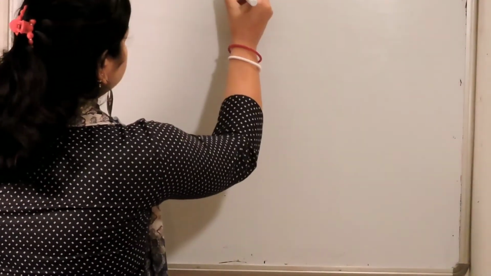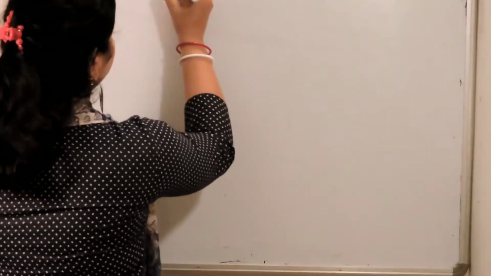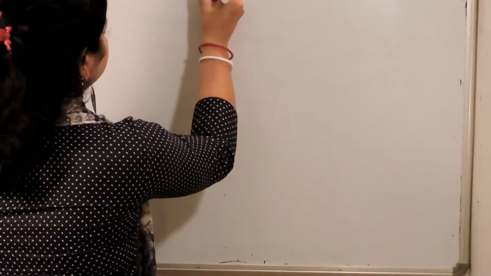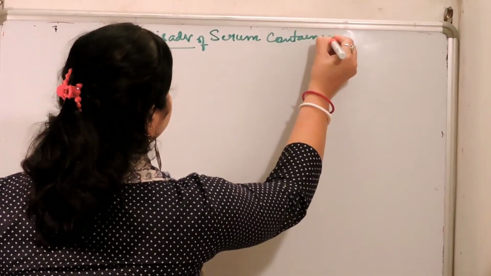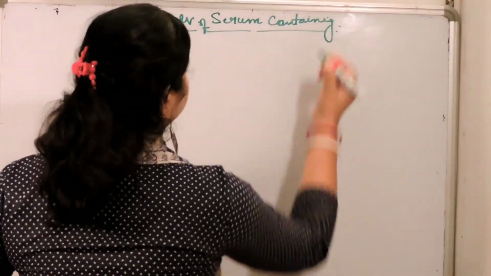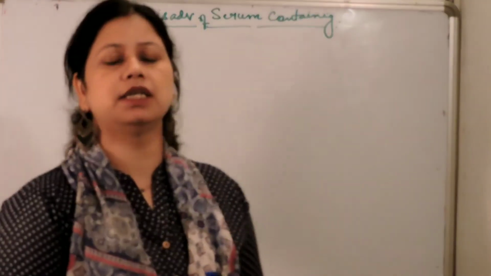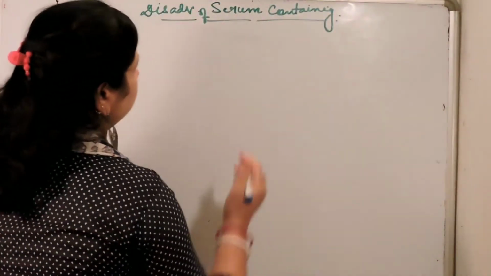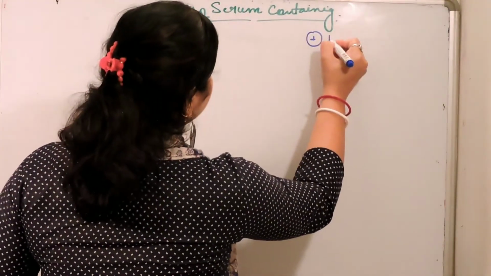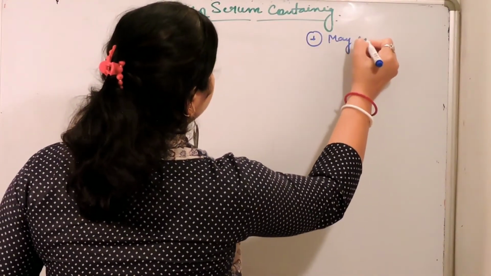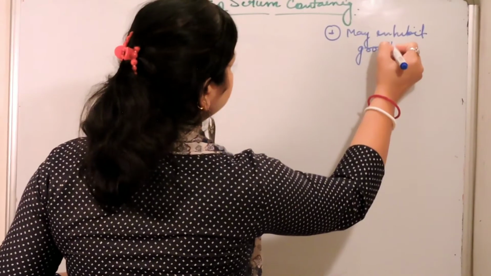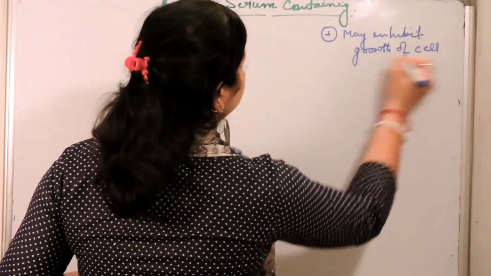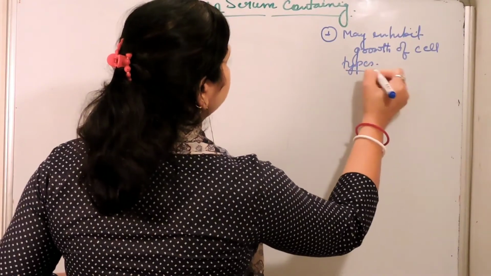So our topic is disadvantages of serum containing media. First of all, serum containing media may inhibit growth of some types of cells. One by one I will discuss. So the first disadvantage is that it can inhibit growth of some cell types, and the most common example is